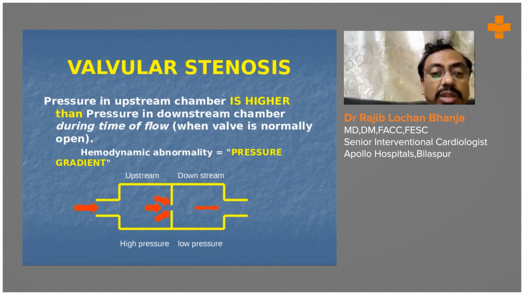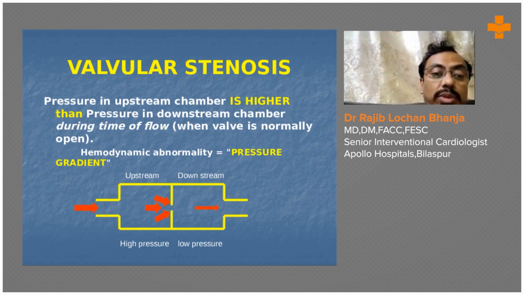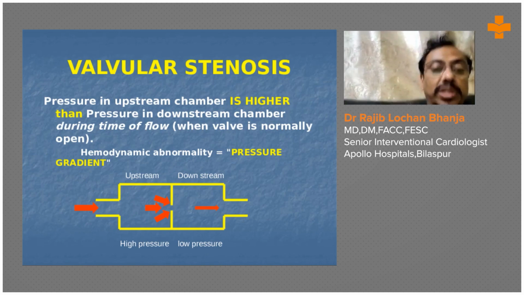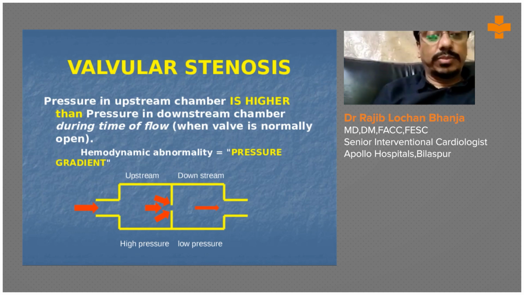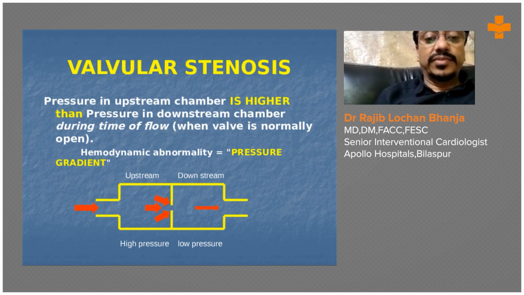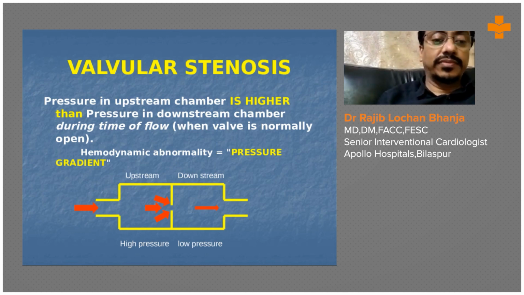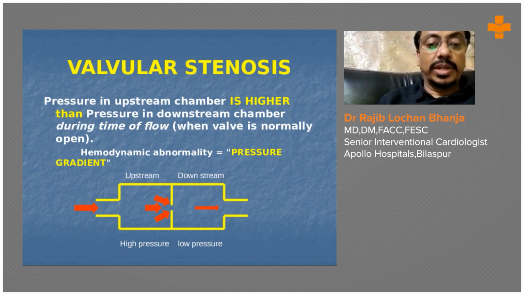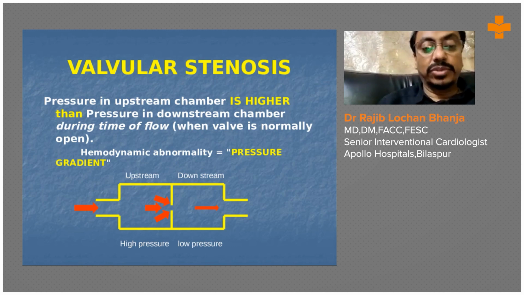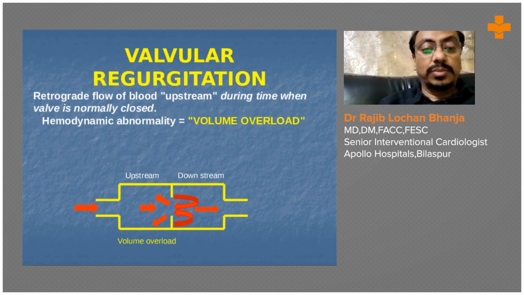First, I am telling you the basics. To see the valvular structure, you will see the upstream and the downstream sides. The pressure in the upstream chamber is higher than the pressure in the downstream chamber during the time of flow, when the valve is normally open. So the hemodynamic abnormality is equal to the pressure gradient: upstream of the valve, downstream of the valve, high pressure to low pressure. So this is the basic physiology.